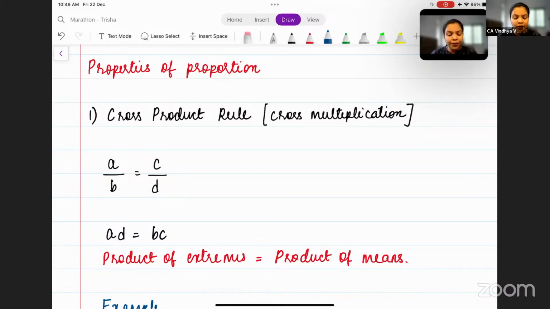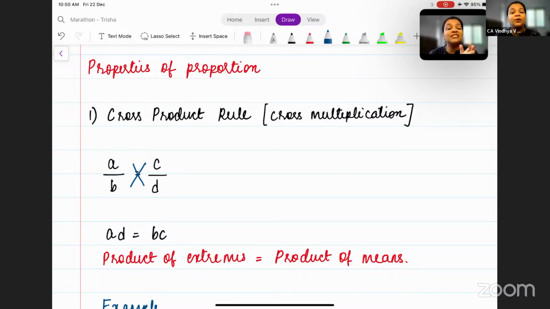So what do we do here? It is nothing but A by B is equal to C by D. That is your proportion. We cross multiply this. What do you get? AD is equal to BC. Now, if you remember, A and D are called extremes and B and C are called means, correct?